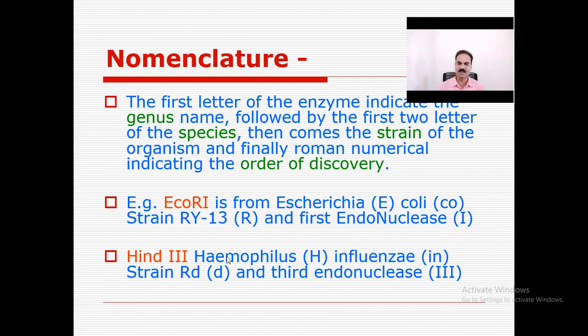Similarly, HindIII: H is for Haemophilus, then in from influenzae, the species. Then the strain Rd, that is the d, and the third endonuclease, that's why the numeral III is written here. So that is the nomenclature of the restriction enzyme, and each and every restriction enzyme has a specific sequence.